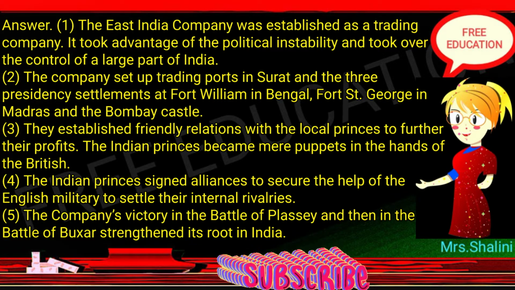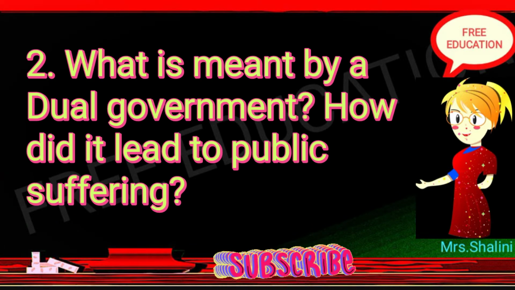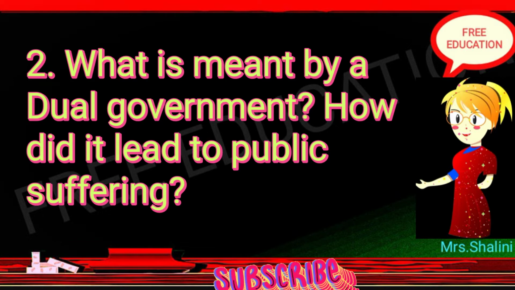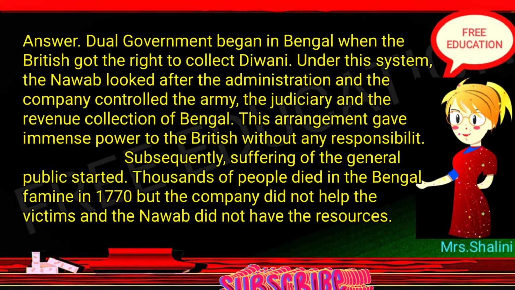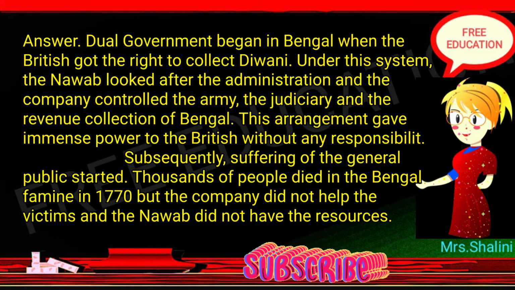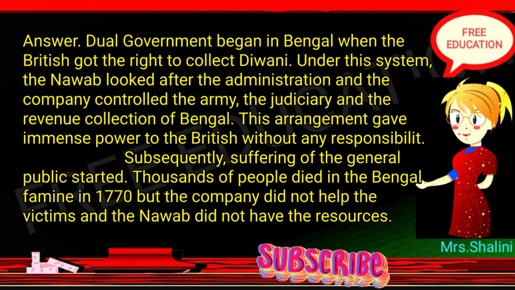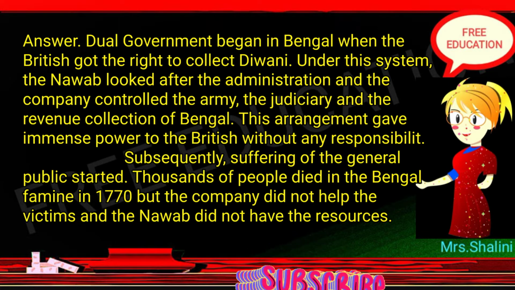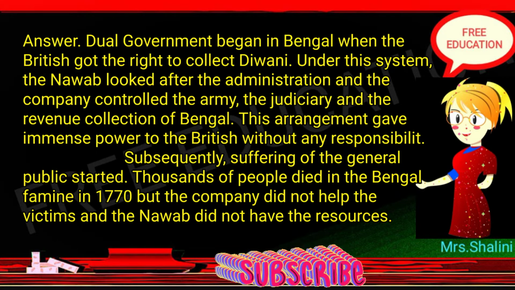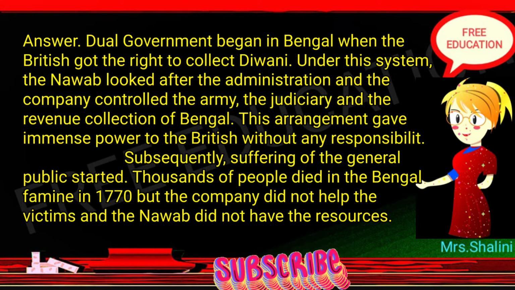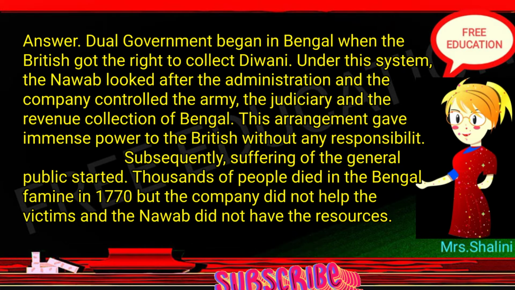2. What is meant by a dual government? How did it lead to public suffering? Answer. Dual government began in Bengal when the British got the right to collect Diwani. Under this system, the Nawab looked after the administration and the company controlled the army, the judiciary and the revenue collection of Bengal. This arrangement gave immense power to the British without any responsibility.